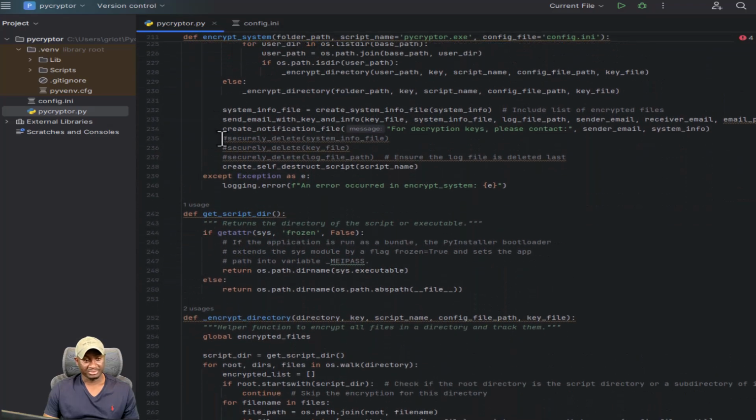I did do a little bit of some cleanup here because I don't want to delete. So eventually in this part of the script, we're actually doing the cleanup. So if you can see, I'm calling the securely delete on system info file.